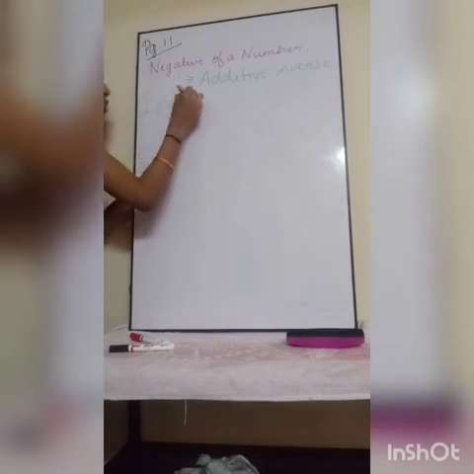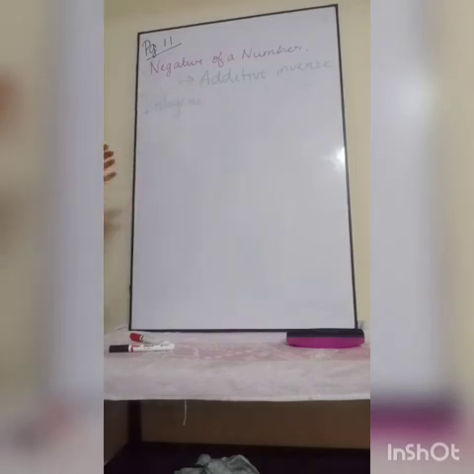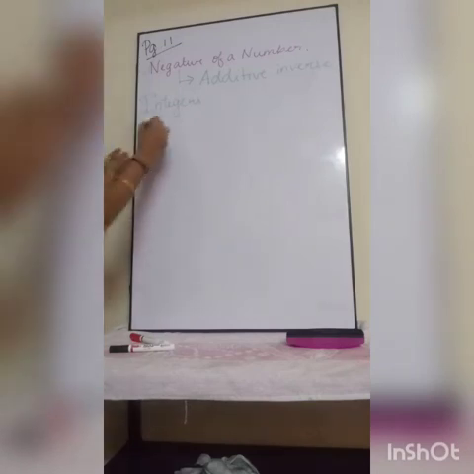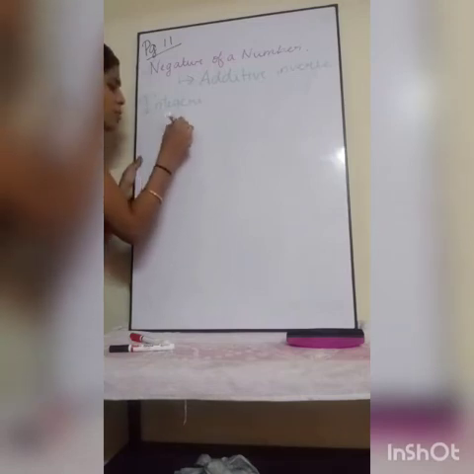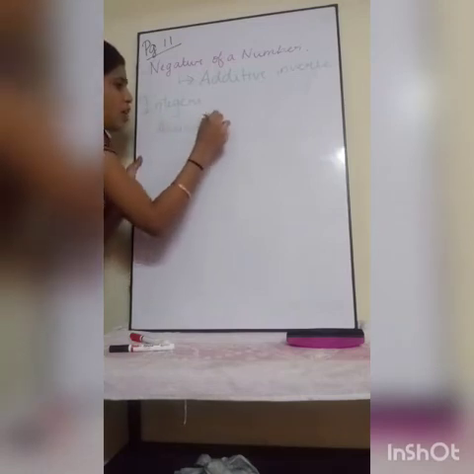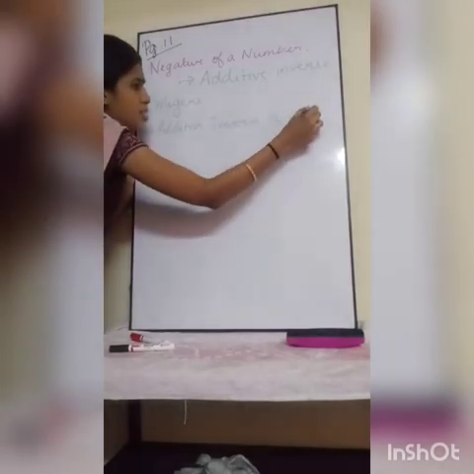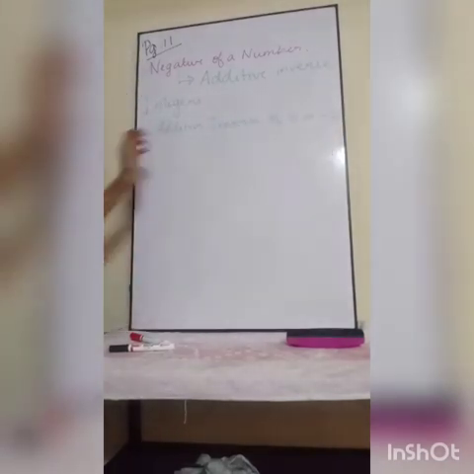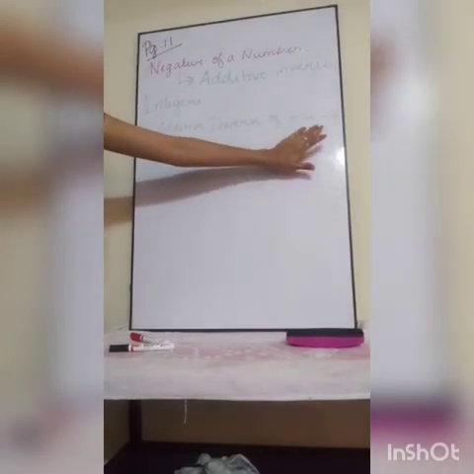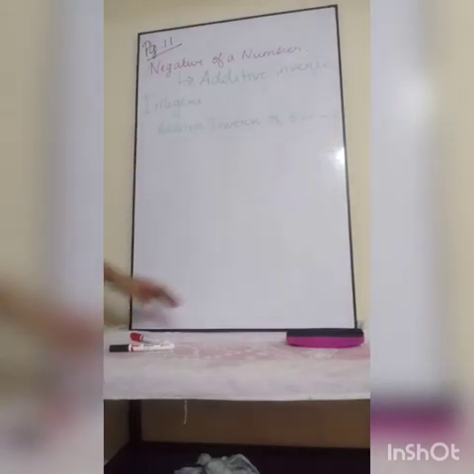Because I already told you, if plus 5 is given, additive inverse of plus 5 is minus 5.